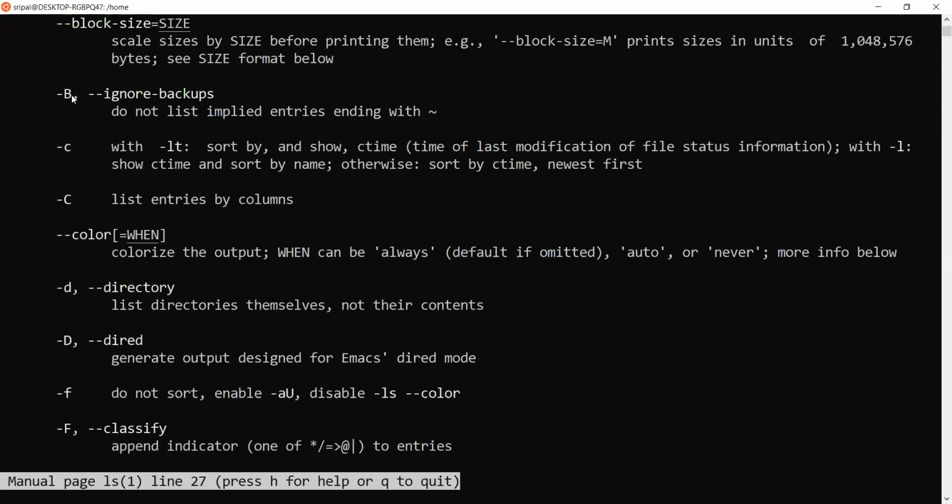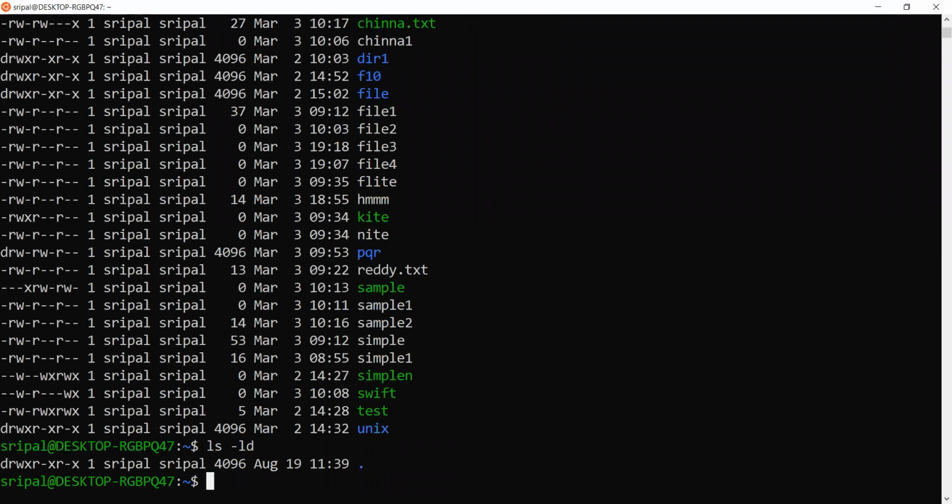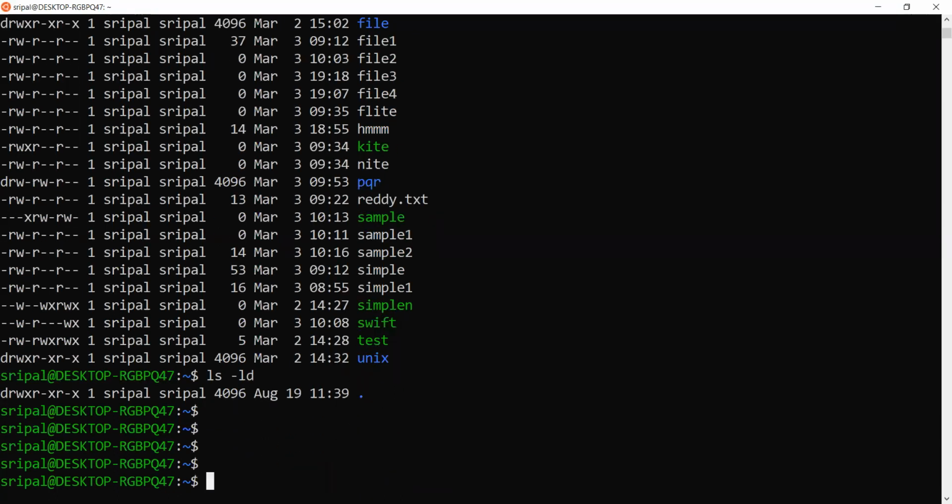-b is used for ignoring backups. If there is a backup file that is automatically taken, it will end with a tilde symbol at the end, and that will not be listed. And -d, if you use it in the same way, will list only the directories.